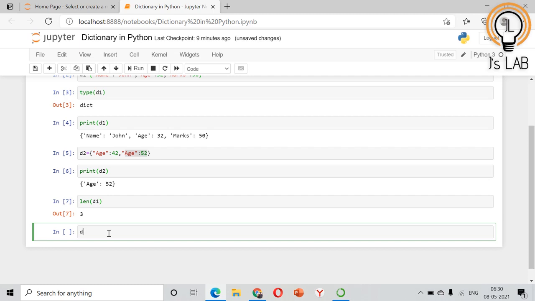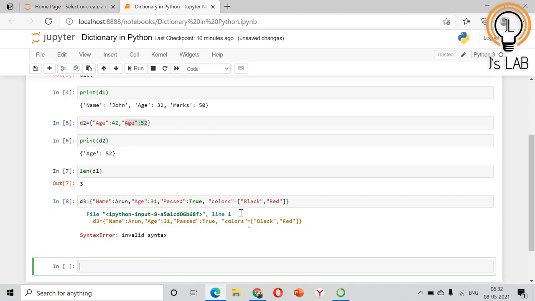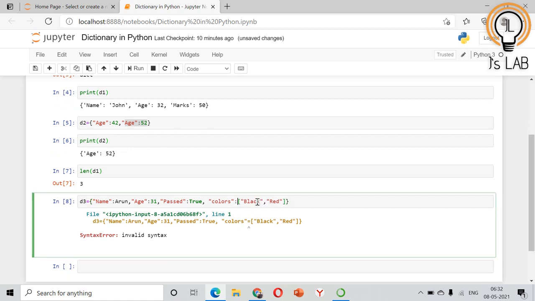For example, D3 equal to, we'll create another one: name Arun, age 31, then we'll write True, then colors he likes. You should put it in a list. Oh, instead of equal it should be colon.